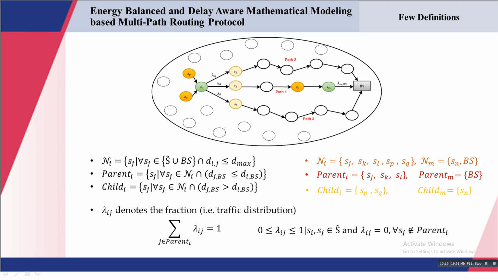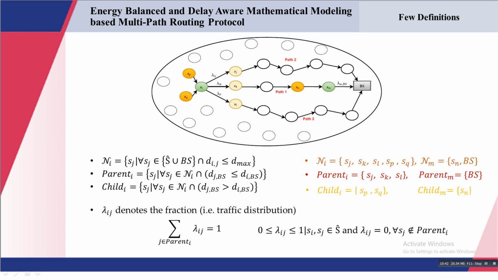So at the end we have to determine this value of lambda ij, and in the next lecture we will discuss the mathematical formulation which helps in achieving energy balancing and delay aware routing.